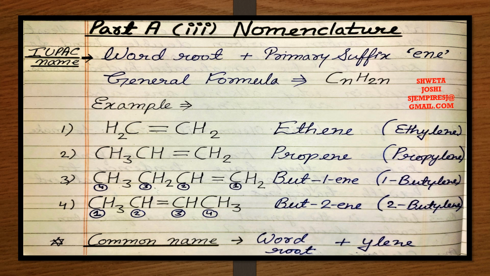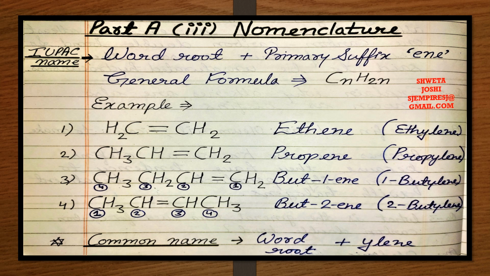Now covering the nomenclature or naming part of alkenes. For writing the IUPAC name of alkenes, you have to write down the word root, which will be according to the number of carbon atoms in the parent chain, followed by the primary suffix -ene. For writing the common name, you have to write down the word root followed by -ylene.